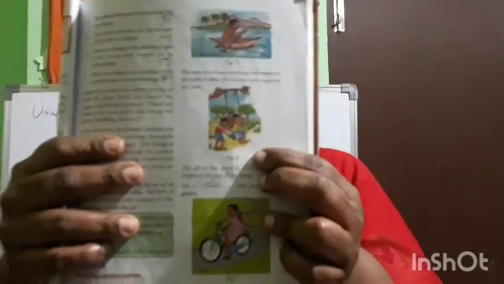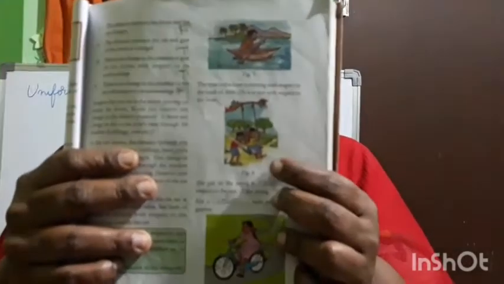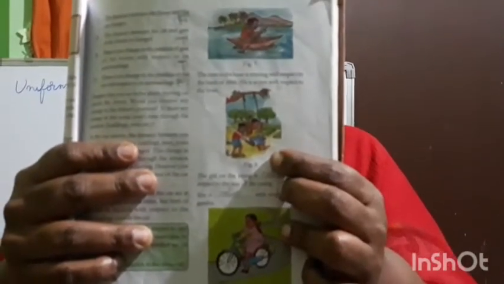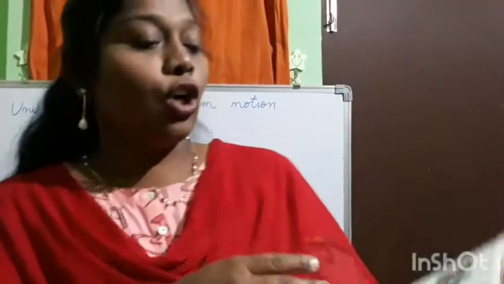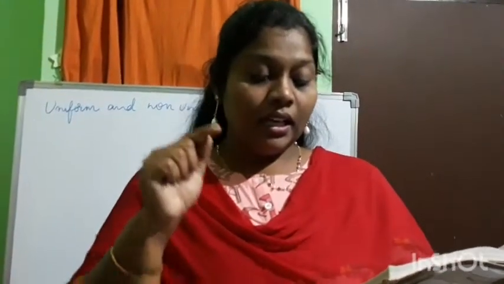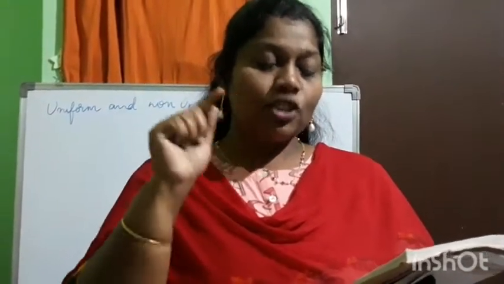Okay, we will see the second picture. See children, here in the second picture you can see a girl sitting on a swing and she is moving front and back. So the girl on the swing is at rest with respect to the seat of the swing.